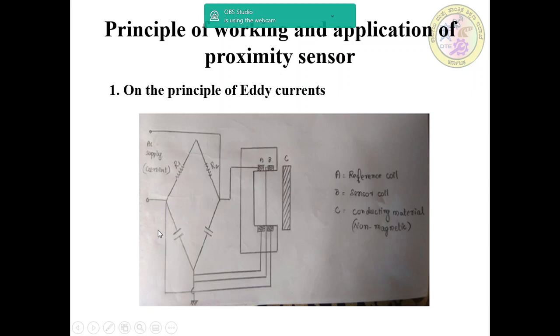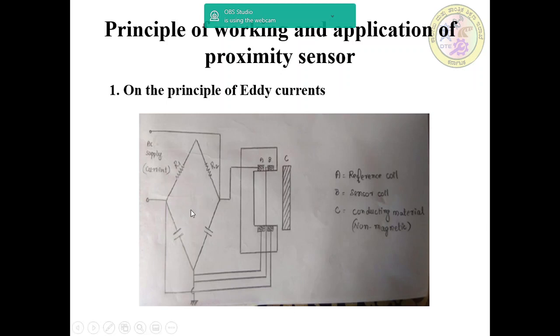and this is the bridge circuit shown here, with resistances R1, R2, connected to an AC supply. Here these sensors are used to detect non-magnetic material. It consists of two coils.